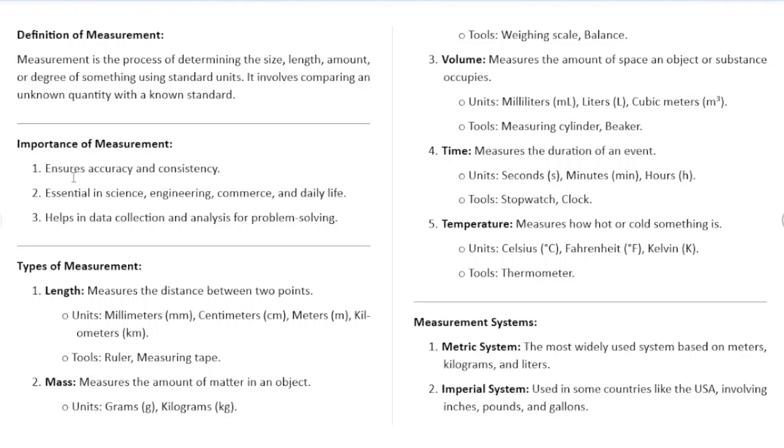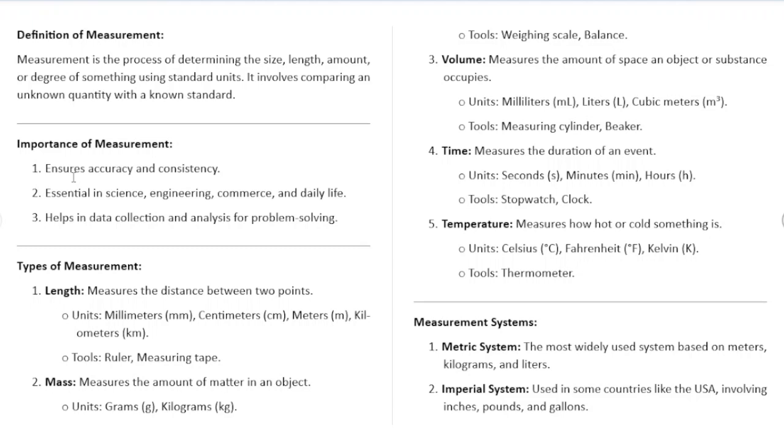Now three, it helps in data collection and analysis for problem solving. When we have a problem that needs to be solved, we need to do some data collection, and we have a unit of measurement that helps us do the collection and the analysis. We are able to plot something against something to find a trend, which helps us solve problems. So basically, measurement ensures accuracy and consistency. It is very important in science, engineering, commerce, and in our daily life. And it also helps in data collection and analysis for problem solving.